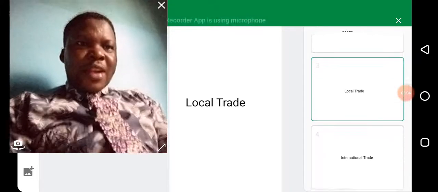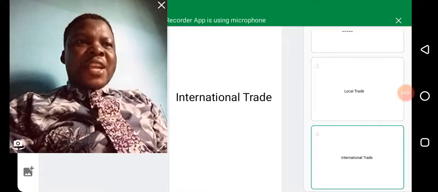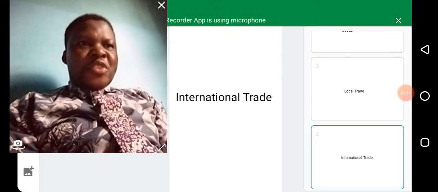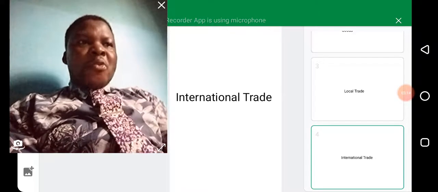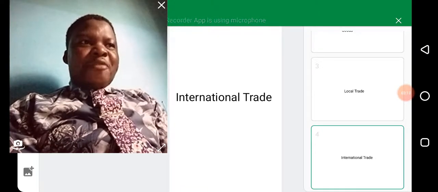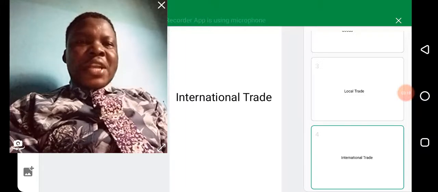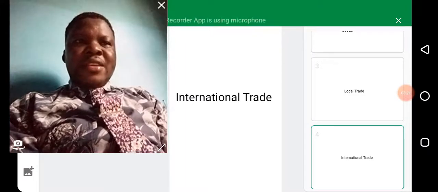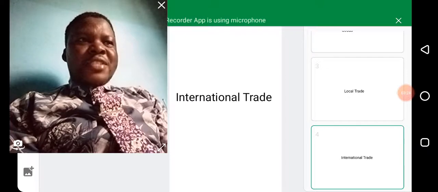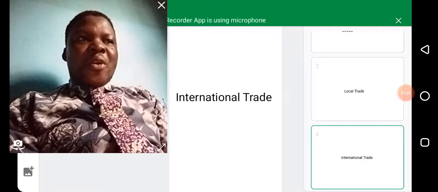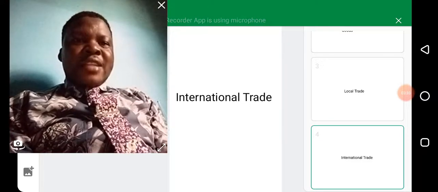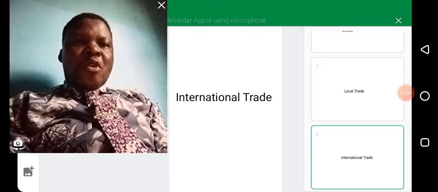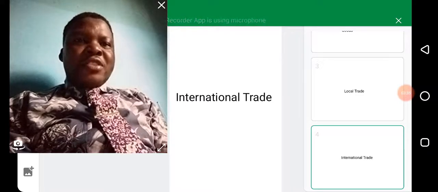Alright. We also have international trade. Not all trade is local. Some trade is international. When countries buy and sell from each other, it is called international trade. The goods and services a country sells to another country are called export. For example, if Nigeria sells her crude oil or yams to another country, we refer to it as export.